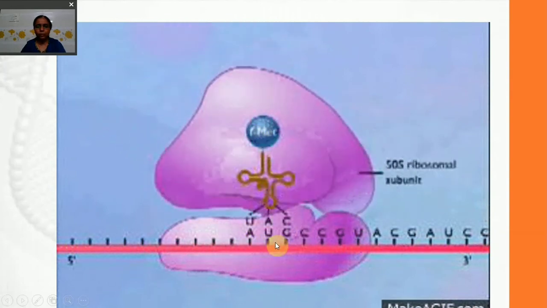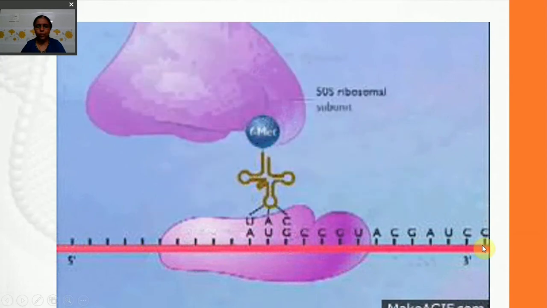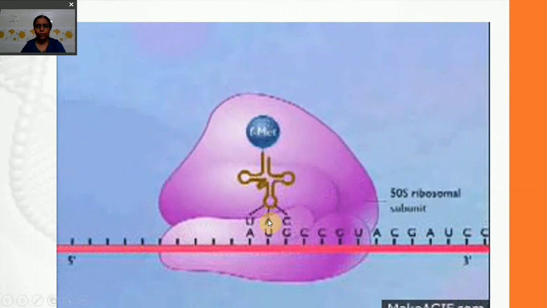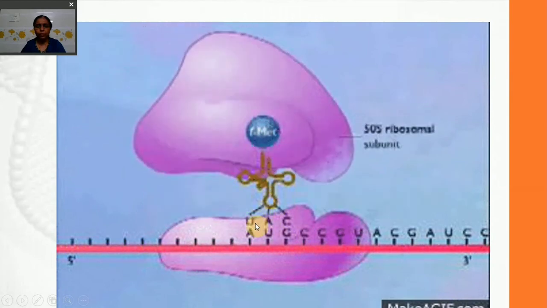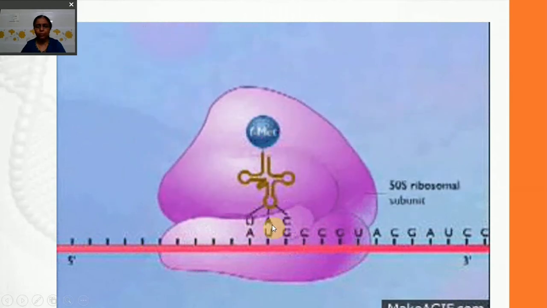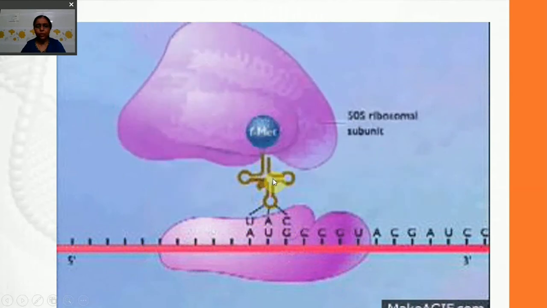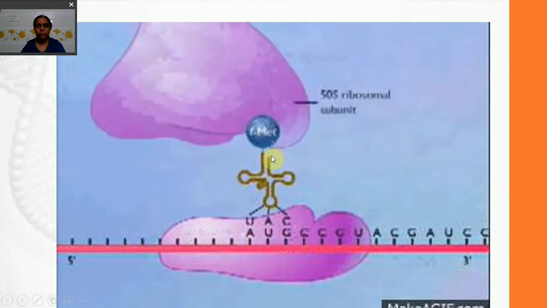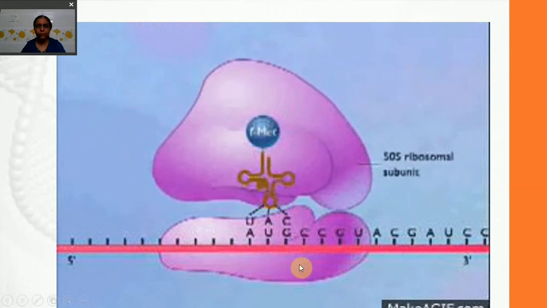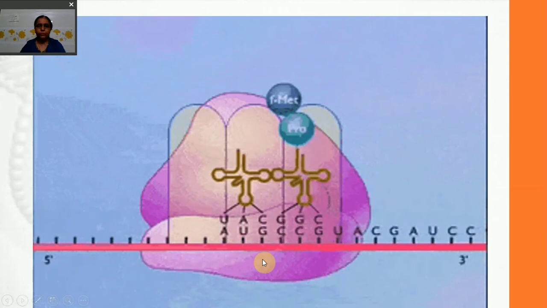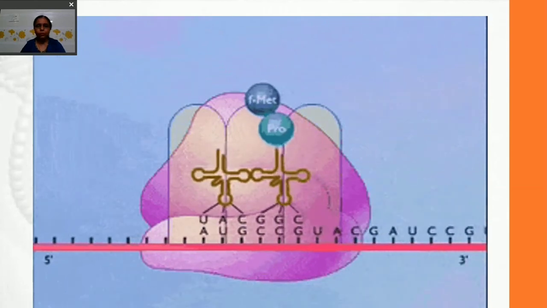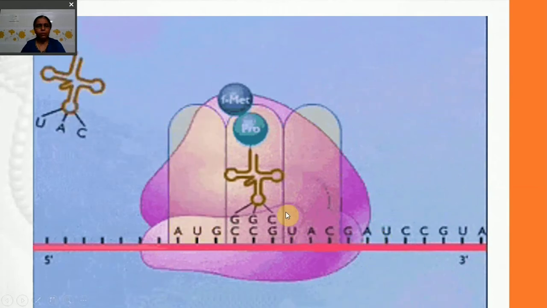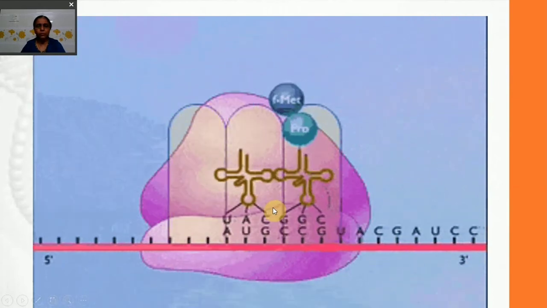Here you can see the codons on mRNA. The first codon is AUG. Now the tRNA which has the complementary anticodon for AUG can only come and unite here, and it will leave its amino acid and leave the place. Here you can very clearly see how the movement of messenger RNA takes place and the transfer RNA is released.